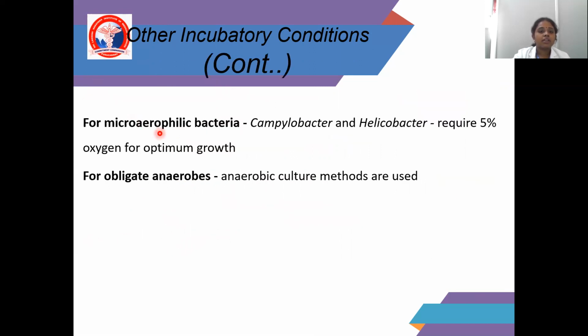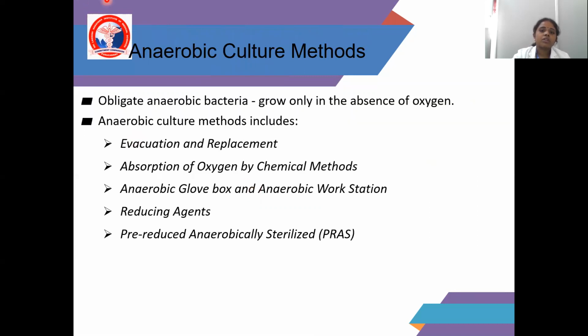For other incubatory conditions, microaerophilic bacteria such as Campylobacter and Helicobacter require 5% oxygen for optimum growth. And for obligate anaerobes, anaerobic culture media are used. Remember the anaerobic culture medium, Robertson cooked meat medium; I told you previously. Obligate anaerobic bacteria grow only in the absence of oxygen.